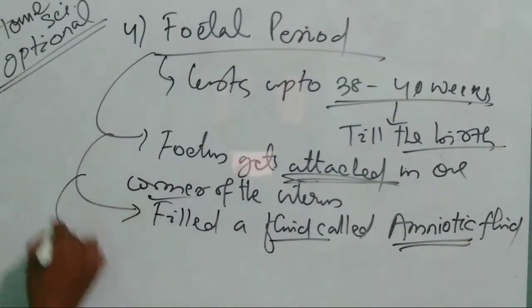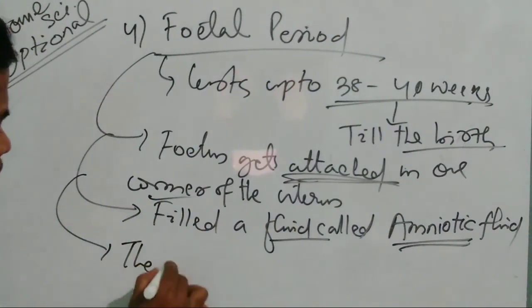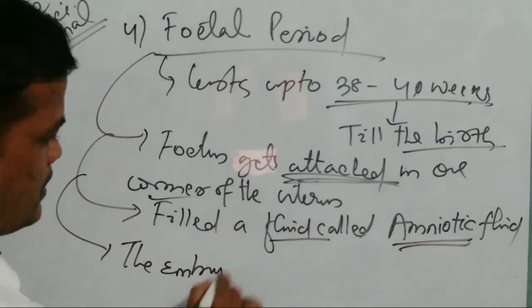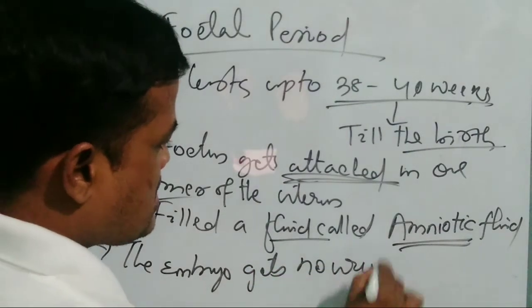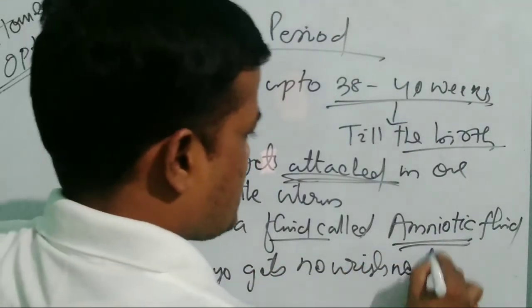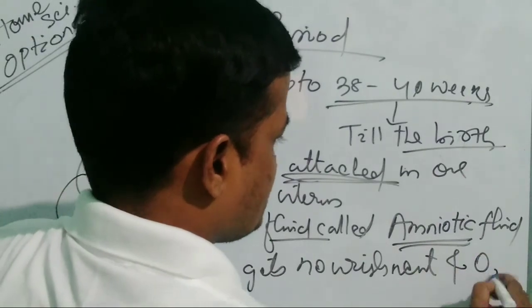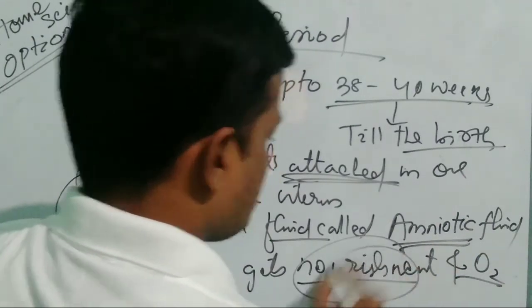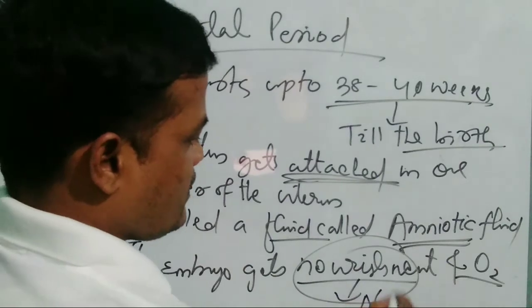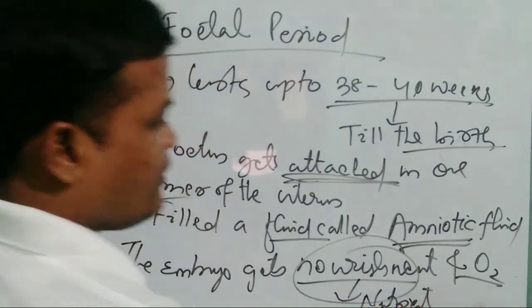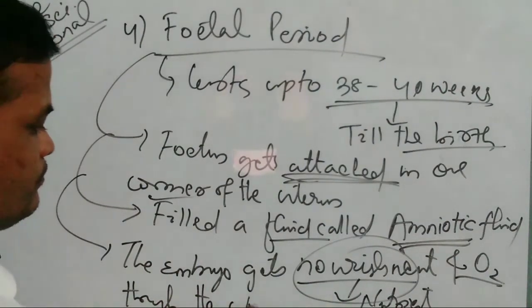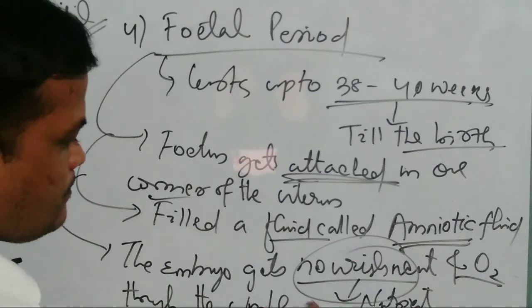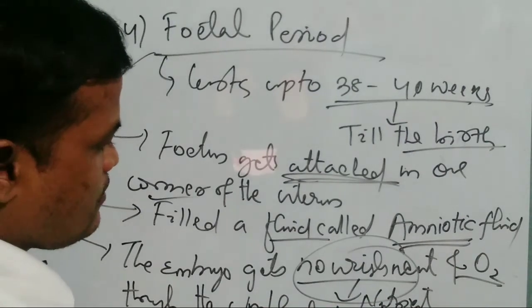And what happens also? The embryo gets nourishment and oxygen for respiration. Nourishment means nutrients, all the nutrients required, and oxygen gases, through the umbilical cord from the mother.